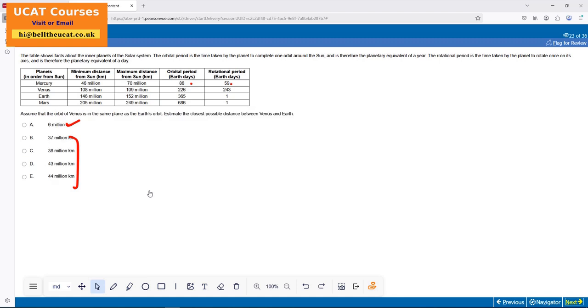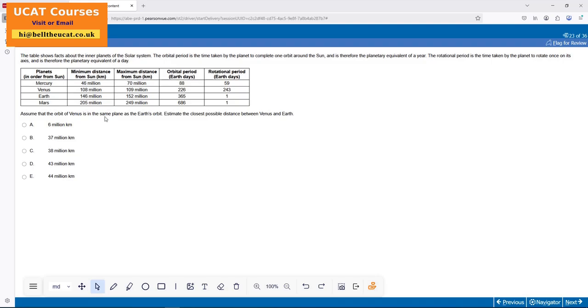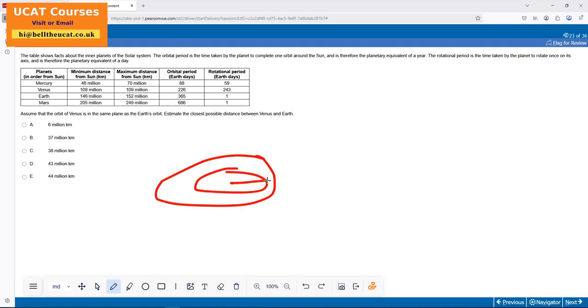Right, moving on. Assuming the orbit is in the same estimate, the closest possible. We know the orbit is something like this. Maximum of this with the closest of this. Maximum minus minimum. Venus and Earth, 46, 37.